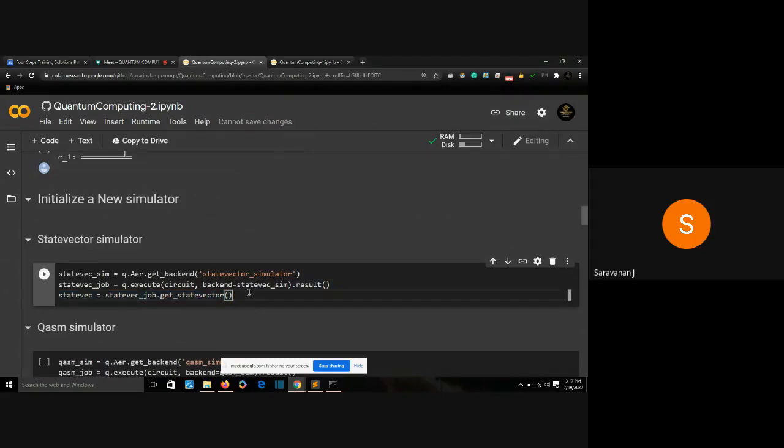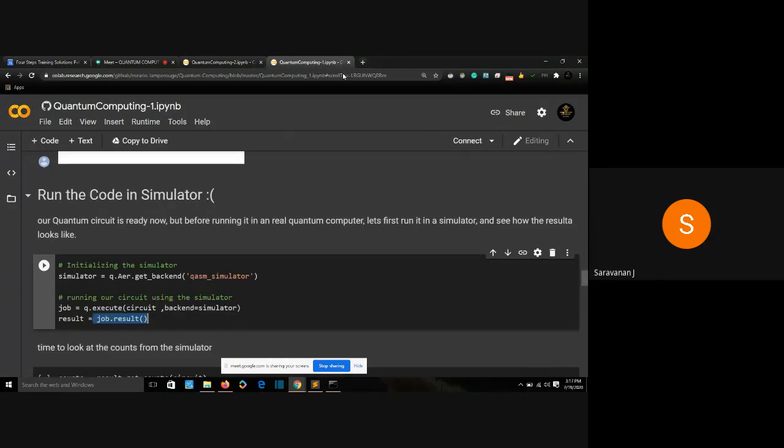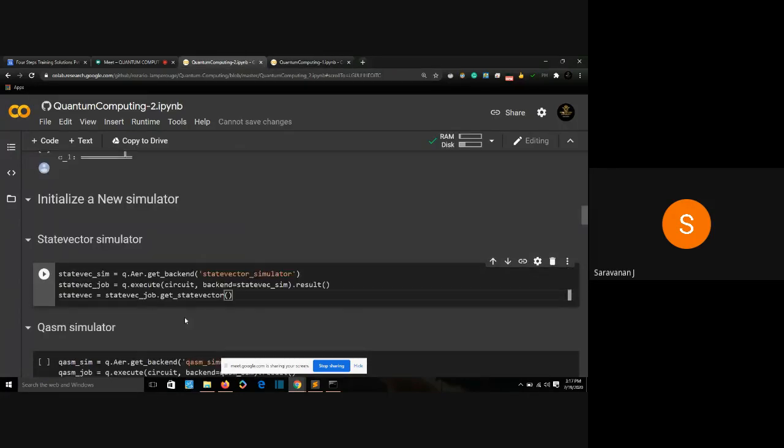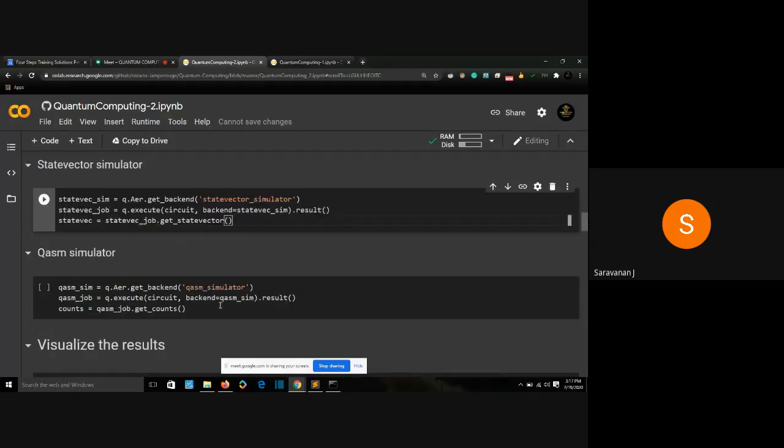Then I'm getting the state vector from the simulator. It is a statevector simulator. You'll be seeing what a state vector is. Once the visualization is done, you will be seeing what a state vector looks like. How do I get it? In the previous time, we got counts. So what I did was result dot get_counts. Similarly here, I'm going to say state_vec, job dot get_statevector. In the previous it was get_counts. Here it is get_statevector. I'm storing it in a variable called state vector. So I initialized my simulator, the statevector simulator. Done. Then I'm going to initialize my qasm simulator. The same steps, q.aer.get_backend qasm simulator.